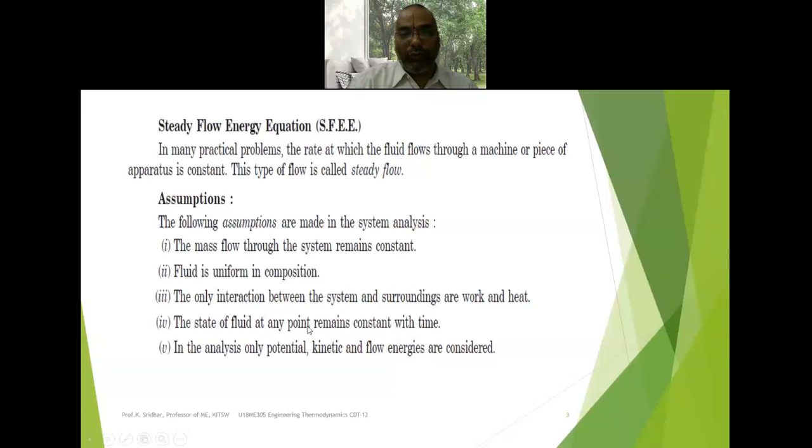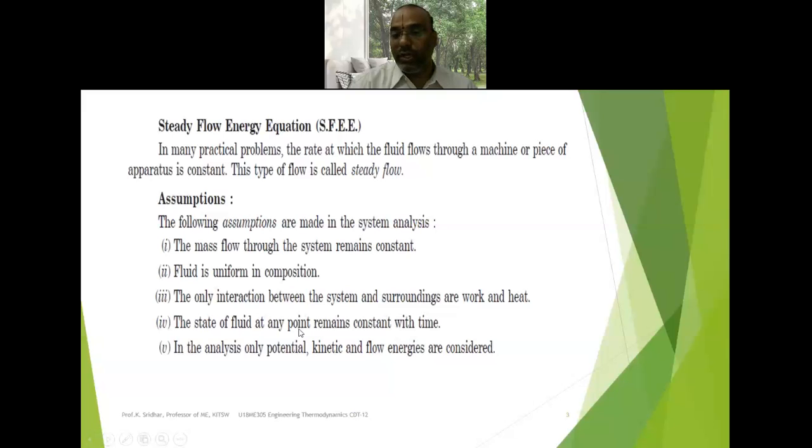Next, the state of the fluid at any point will remain constant with respect to time. Whether it is pressure, volume, temperature, or any other thermodynamic property, the values at a particular point are taken as constant with respect to time. That is the steady flow. Steady flow means the thermodynamic parameter values will not vary with respect to time. That is very important. At a given point of time, the thermodynamic parameter values will remain the same.